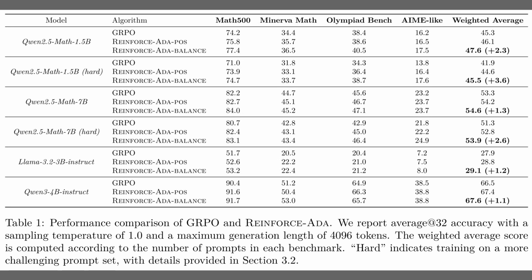Alright, the previous figure contrasted reward and entropy. Table 1 reports held out accuracy using average at 32 across 4 backbones and several math suites. The adaptive approach improves the weighted average by about 1 to 4 points, with the balanced variant leading in every backbone. Gains appear on Math 500, Minerva Math, Olympiad Bench, and the AIME-like set, and the hard training splits benefit most because adaptive sampling keeps informative prompts active.